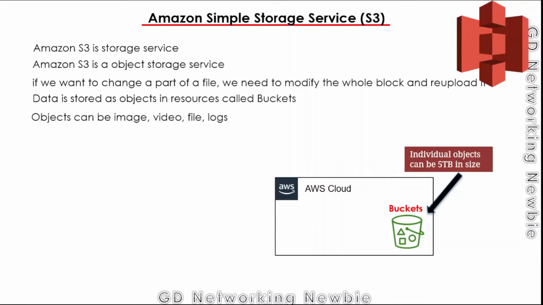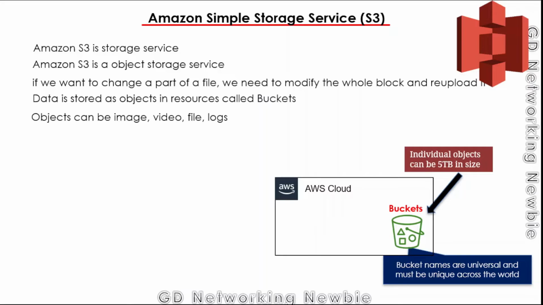Objects can be an image, a video, a file, or a log. These are different kinds of objects which we can store in an S3 bucket. Bucket names are universal, and they must be unique across the globe. We have to select a combination of letters in such a way that the bucket name is globally unique.